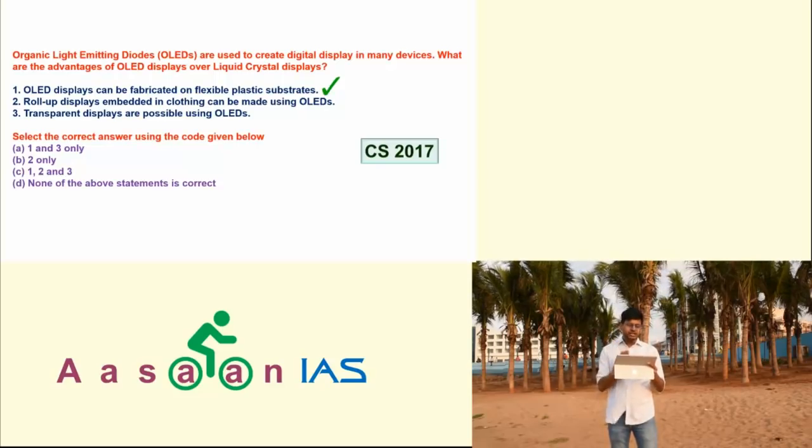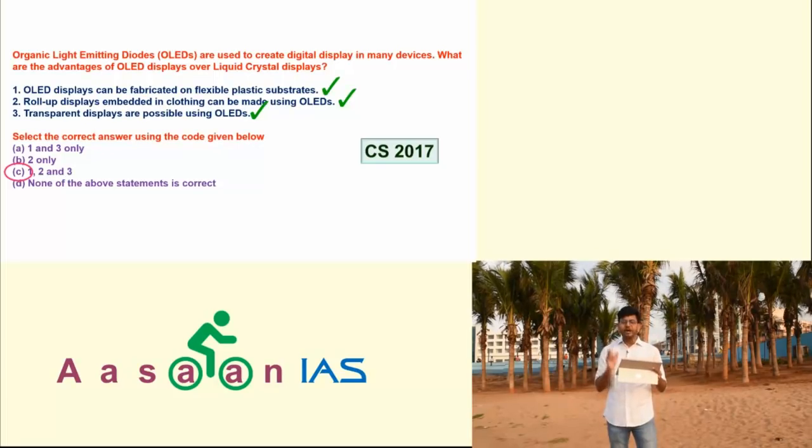Third, देखिए, transparent displays are possible using OLEDs. Again, you cannot say such statements like transparent displays will never be possible using OLEDs. They will not exist. Please understand. So third is also correct. So all 1, 2, 3 are correct. Suppose with the help of these previous questions, if you would have seen them thoroughly, you will develop this kind of thinking: what the paper setter is asking, how he can frame a right statement and in which cases he can make a wrong statement. You better understand all these things.